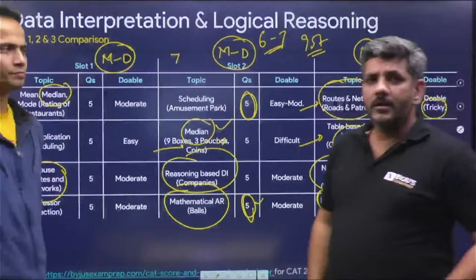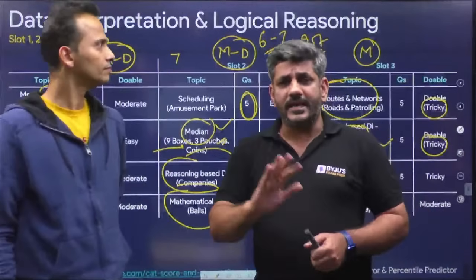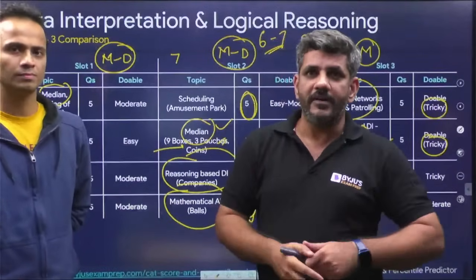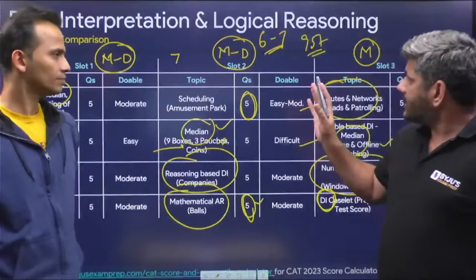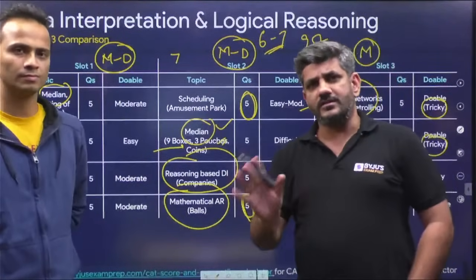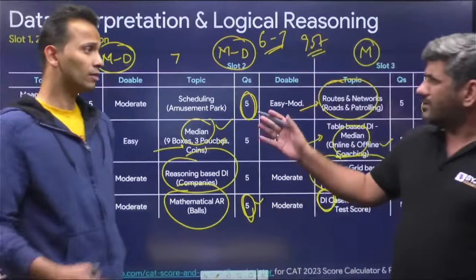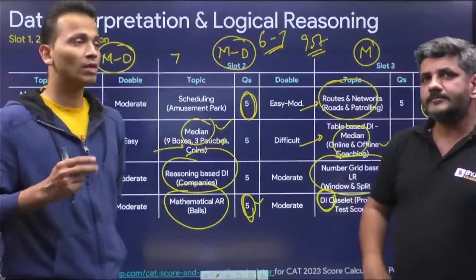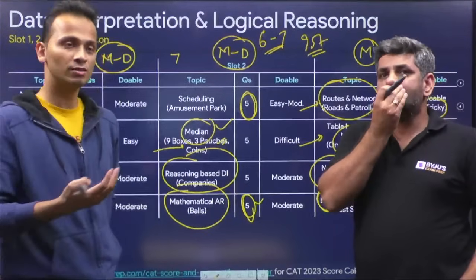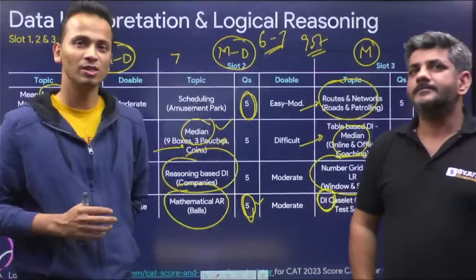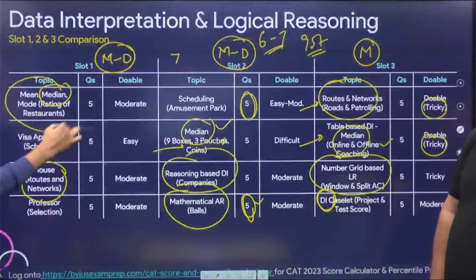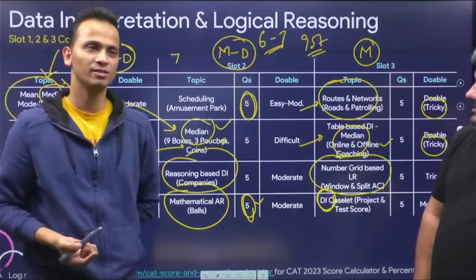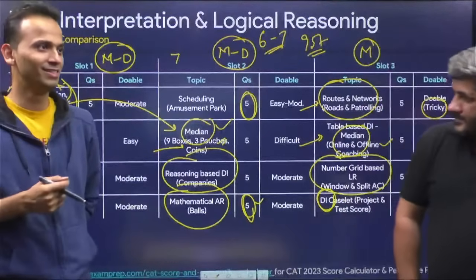What I feel is, one set was okay, but finding both the easy sets and doing them is pretty difficult in my opinion. So a good attempt would be 7 to 8 questions in the second slot. And slot 1, from the students' psychology point of view: whoever saw the slot 1 analysis before entering slot 2 would have had mean, median, mode in mind, and they could have entered this set, which is the most difficult. The median based set is there, right? Yes. That is why we had also said to go for slot 2 ones, and not to stay with the slot 3 ones.